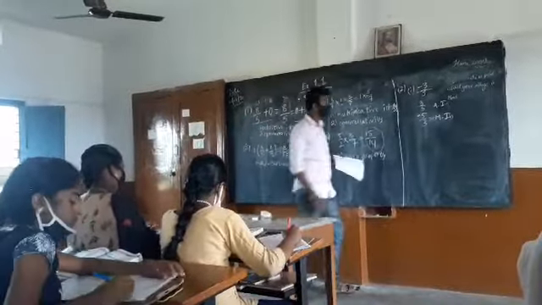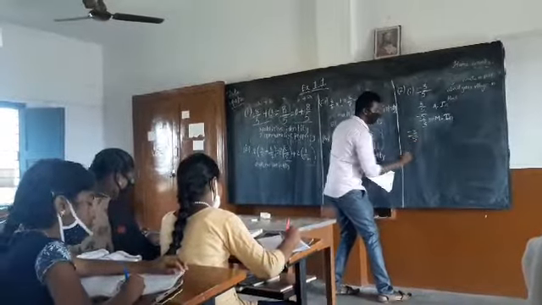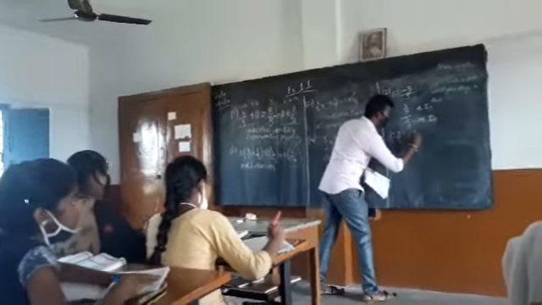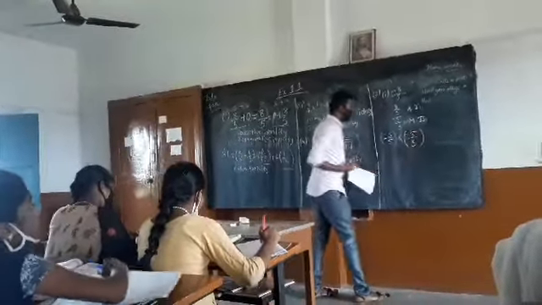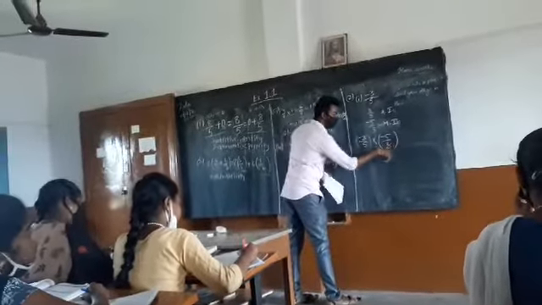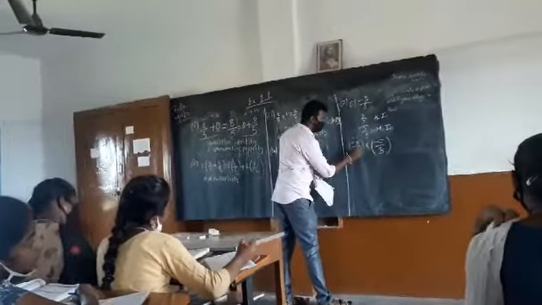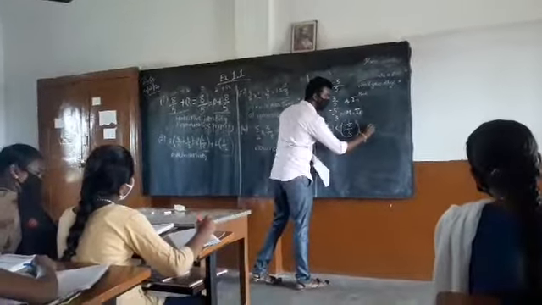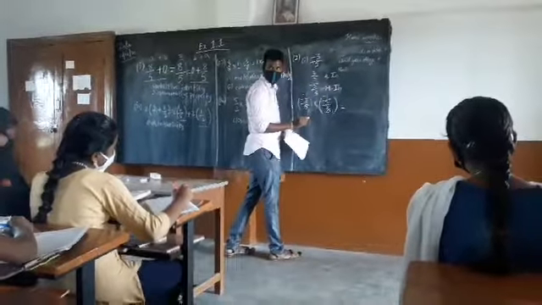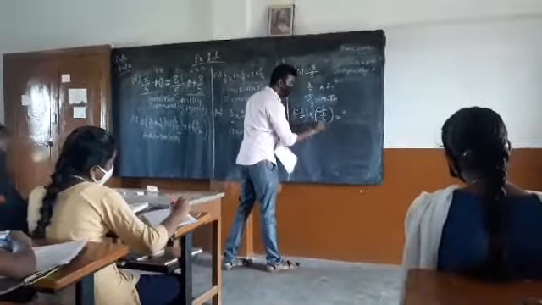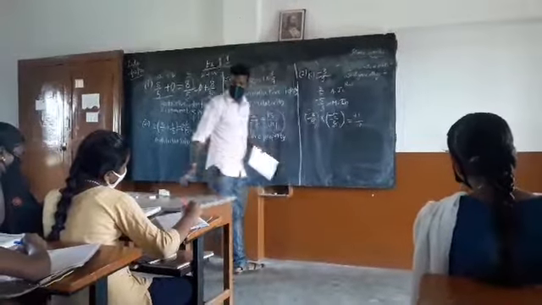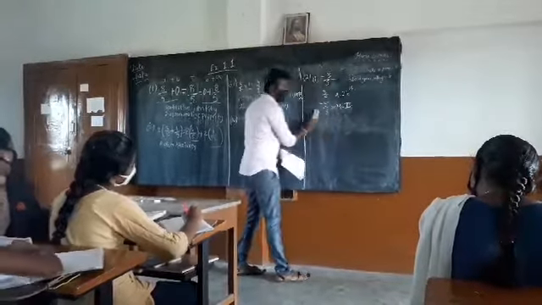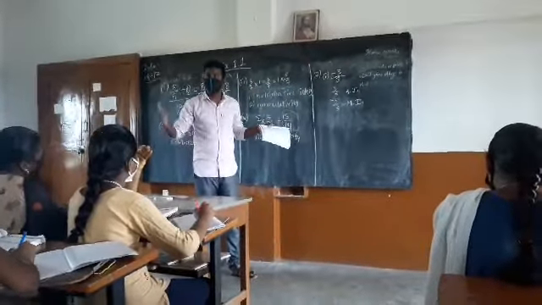Why is this the multiplicative inverse? Let me check. Minus 3 by 5 is there. I multiply this by minus 5 by 3. 3 times 5 in the numerator with minus signs, 5 times 3 in the denominator. Minus 1 into 1 is minus 1, minus 1 into minus 1 is plus 1, 1 into 1 is 1. So 1 by 1 is 1. So I've got 1 by multiplying with a number. That number is called the multiplicative inverse.